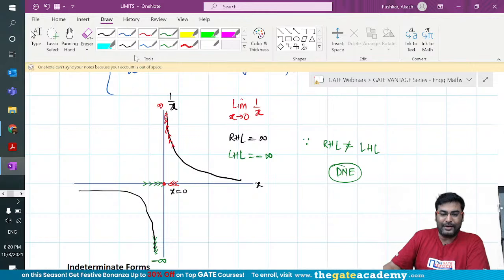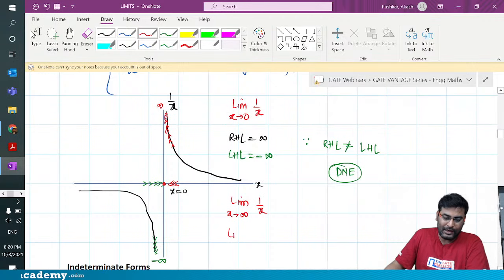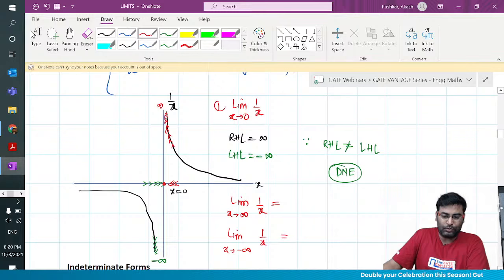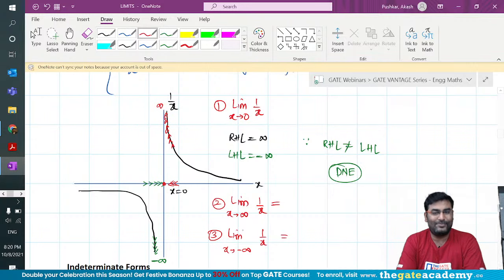Amazing. Now tell me, for the same function, what is the limit as x tends to infinity? Come on, guys. And similarly, what is the limit as x tends to minus infinity of 1 by x? So this is drill question 1 on the concept. What do you guys think? Limit x tends to infinity for this same function.